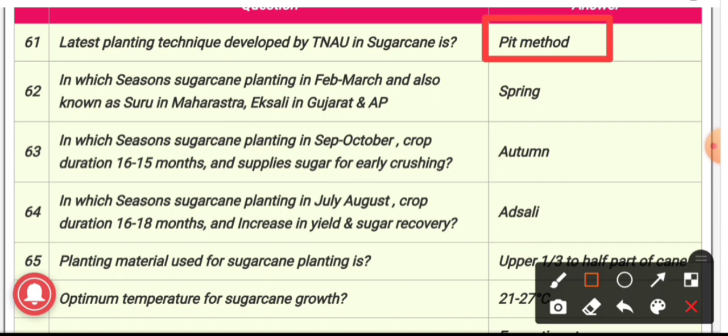62nd question: in which season is sugarcane planting done in February to March, also known as Suru in Maharashtra and Eksali in Gujarat and Andhra Pradesh? The answer is spring planting, also known as Eksali planting. It is planted in February to March and takes about 1 year for harvesting, and it is most common in North India.